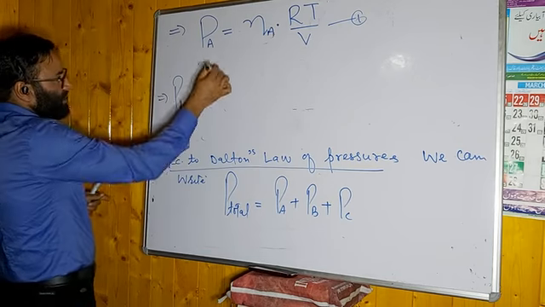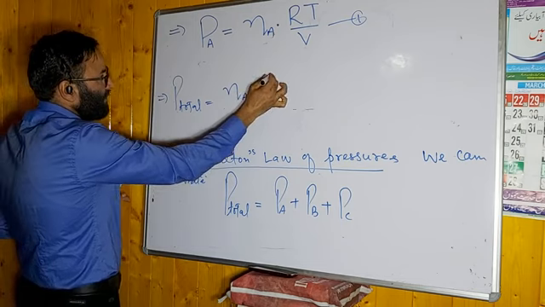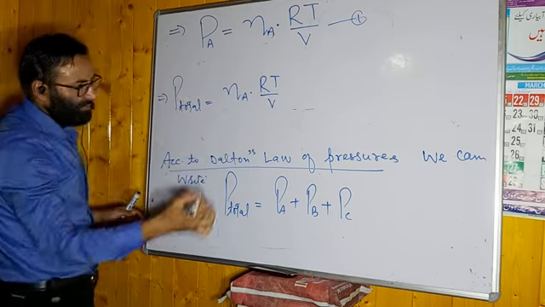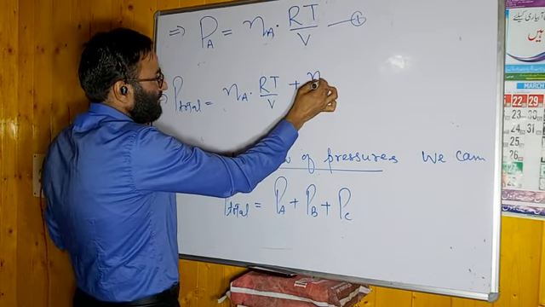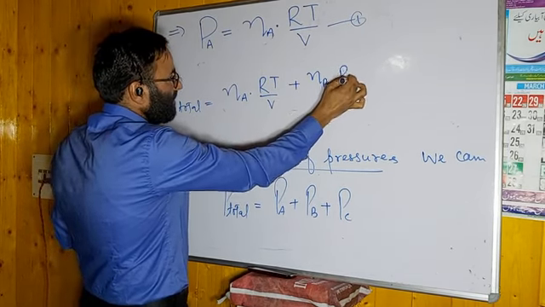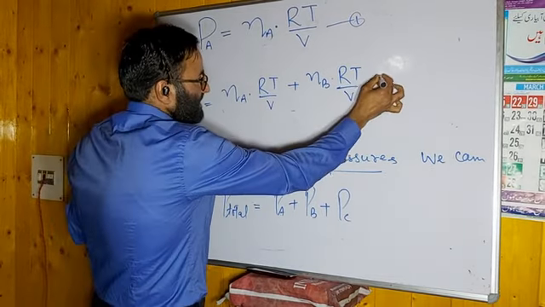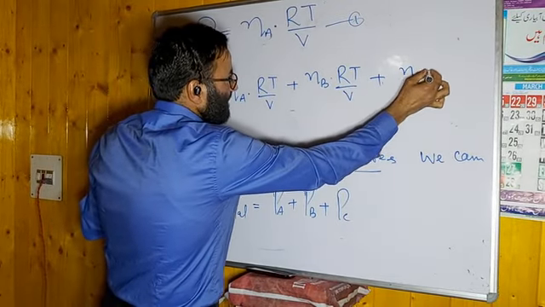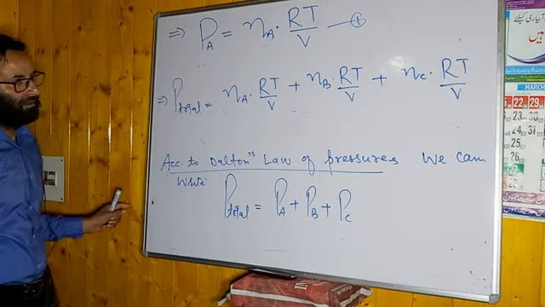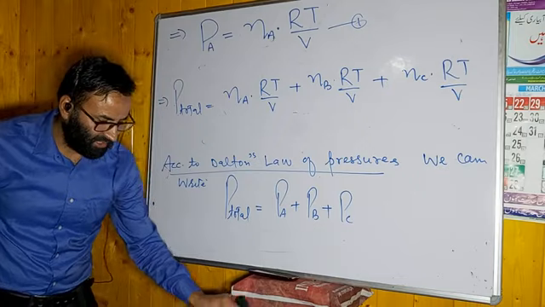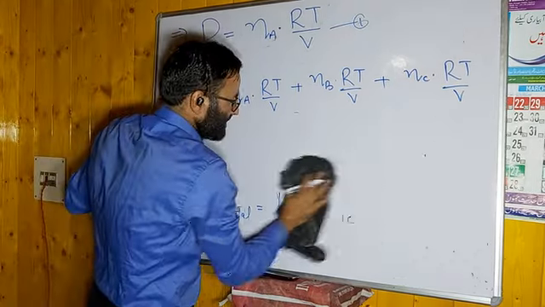You can write it as P total. It will be equal to PA का वैल्यू देना है, PA का वैल्यू है NA RT by V. It is the value of PA. What will be the value of PB? Number of moles of B RT by V. What will be the value of PC? NC, number of moles of C RT by V. Remember this point. It is the total pressure. It means that we have to apply here Dalton's law of partial pressures.